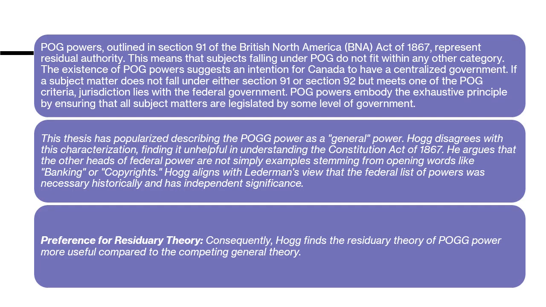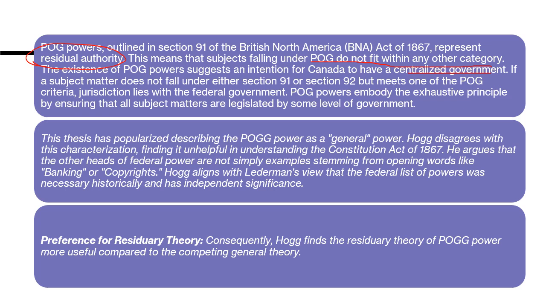The peace, order and good government power outlined in Section 91 of the BNA Act 1867 represents a residual authority that has not been talked about anywhere else, covering areas that are not assigned to provinces. This means that subjects falling under POGG do not fit in any other category. That is why we are assigning these to the centralized, federal government.